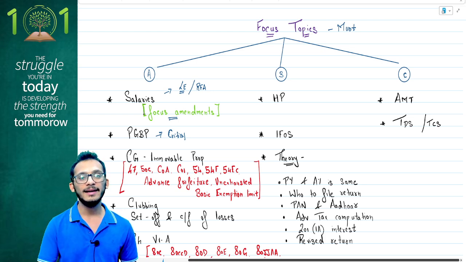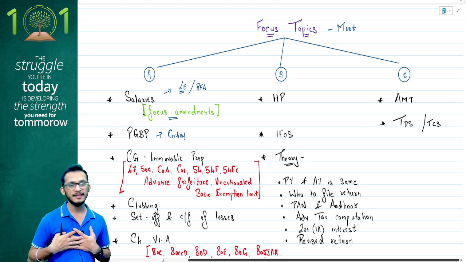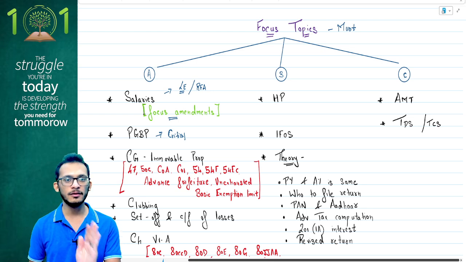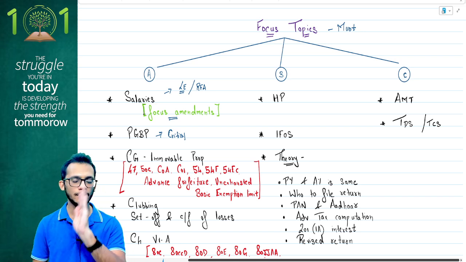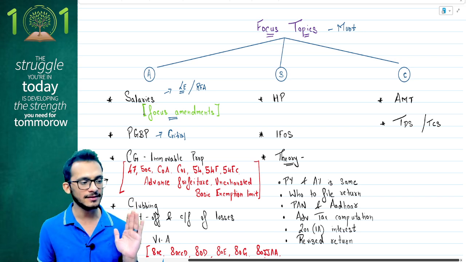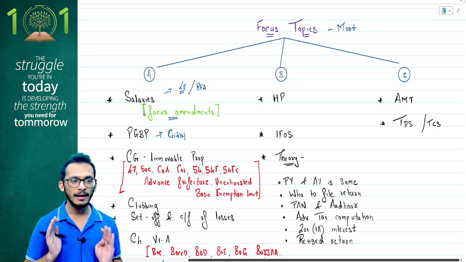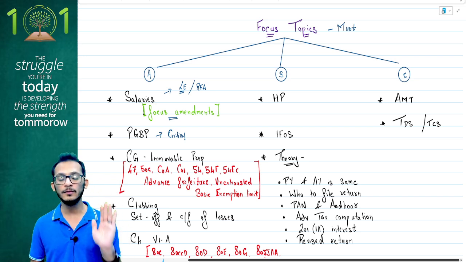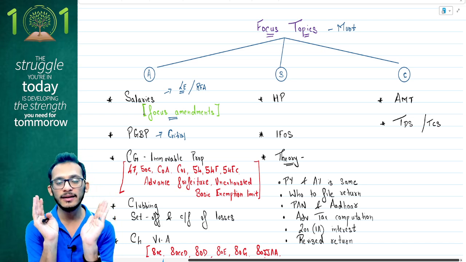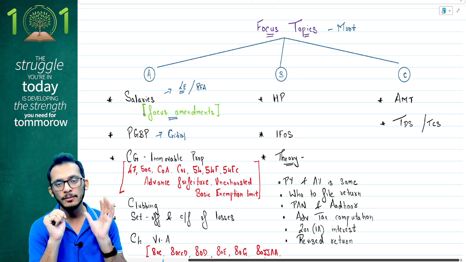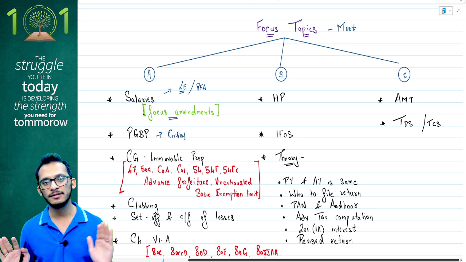Third chapter, and while other faculties may come and tell you that CG is to be treated as part B, I say CG is part A, a 4-mark question. And one thing I can assure you is that this attempt, in capital gains, only an immovable property related question will be tested. They will not test you on anything else, because immovable property has n number of amendments, and therefore immovable property is what is predominantly expected to be tested in the exam. Prepare a format sheet which tells you what is the format to be followed for immovable property, and focus only on that format and go for the exams. You will 99% get the marks out of it.